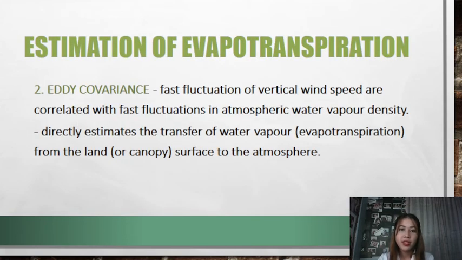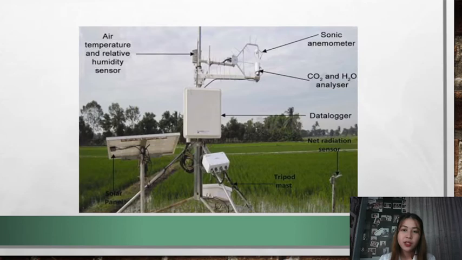So next we have the eddy covariance. This is where fast fluctuations of vertical wind speed are correlated with fast fluctuations in atmospheric water vapor density. So this is also a direct method. It estimates the transfer of water vapor from the land surface to the atmosphere. So this is an example of the eddy covariance.